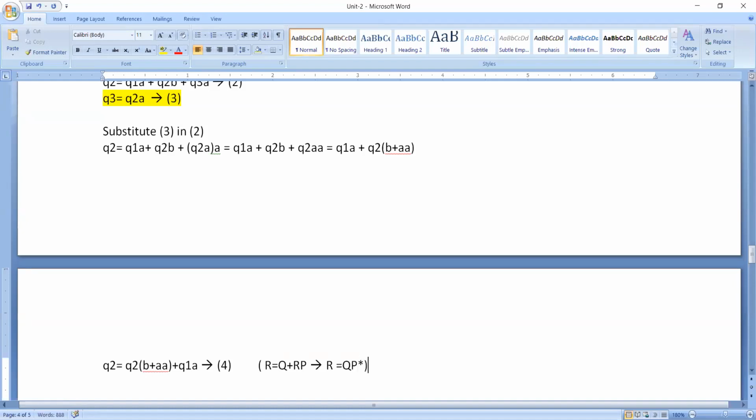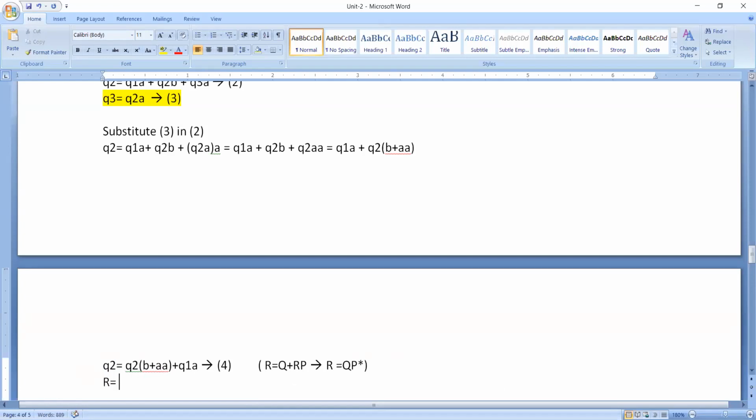Now please have a look at this. Did we convert our Q2 into R is equal to Q plus RP form or not? So what is R here? This is going to be R.